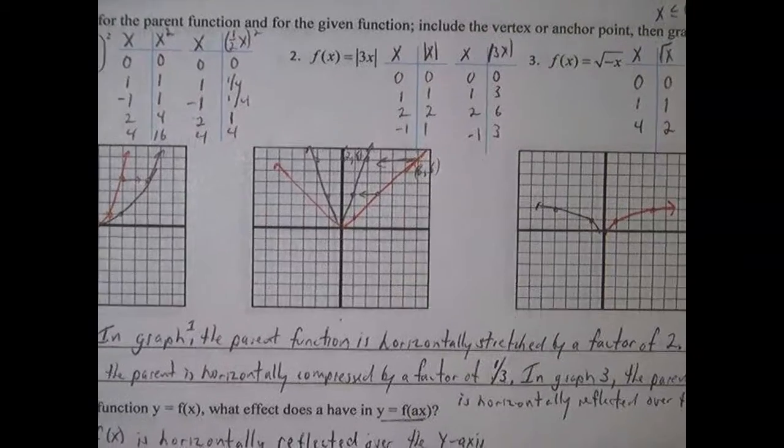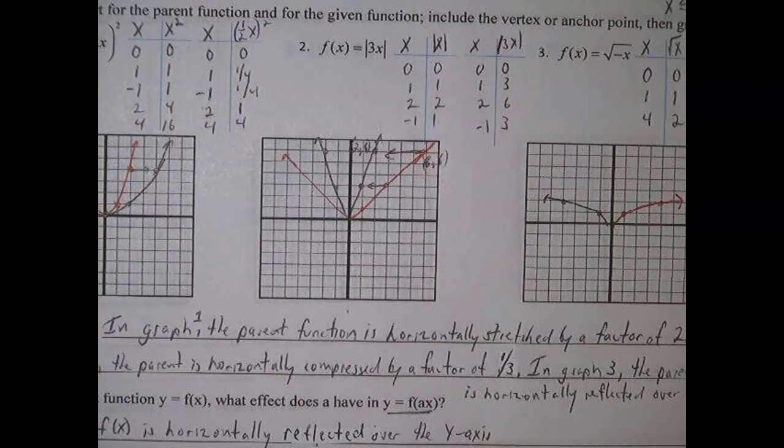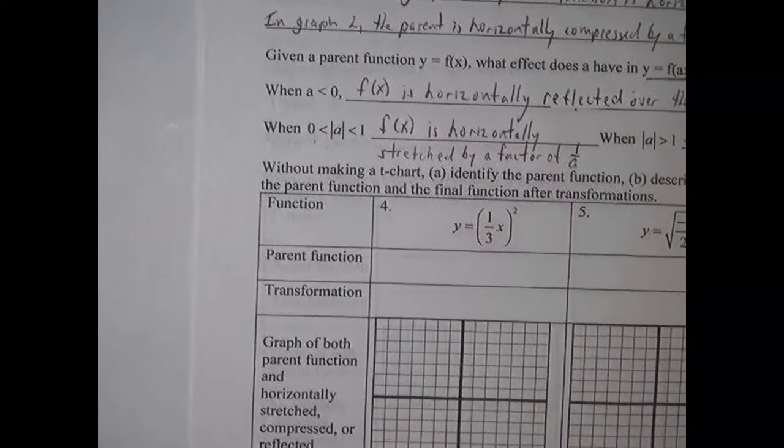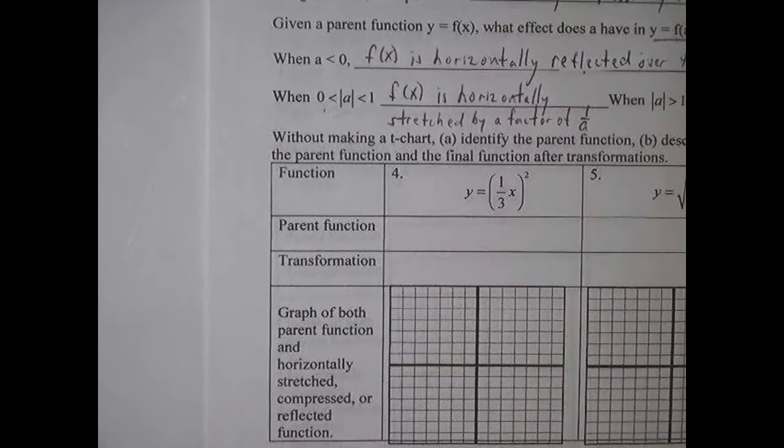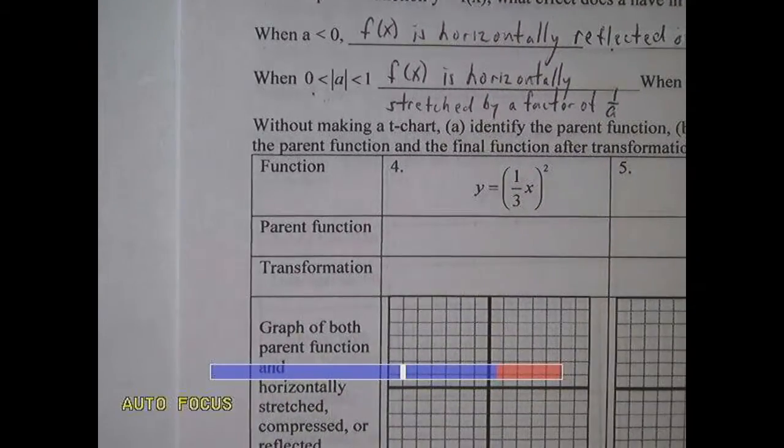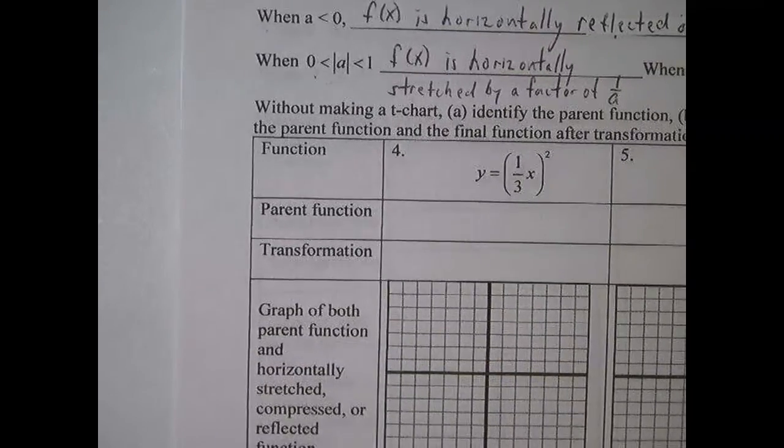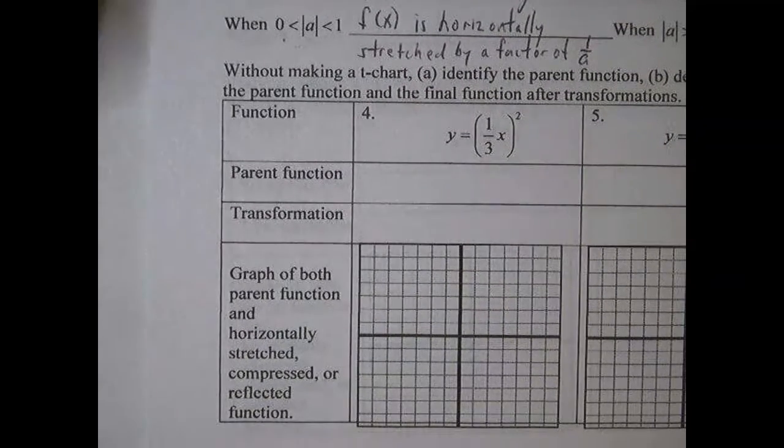So we're just going to use these rules now, without actually making t-charts, to graph a couple of functions. So let's look at the first function, and let's identify what the parent function is, what the transformation will be, and then we'll just graph it from there. We'll still graph the parent function just so we can see that what's supposed to happen is actually happening.